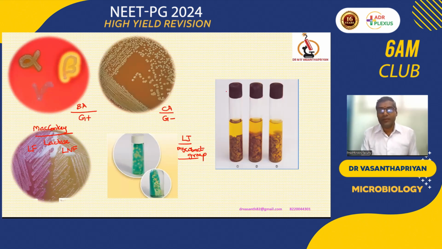Then coming to this medium, you can see it is completely screw capped. The organism does not need oxygen for its growth, and exposure to oxygen would disturb the bacterial growth. So we completely block the oxygen entry with a screw cap container, and we can also seal the surface of the liquid medium with glycerol or liquid paraffin. Here we are using the word broth. Broth means it is a liquid medium, and it contains meat particles as a source of nutrition.